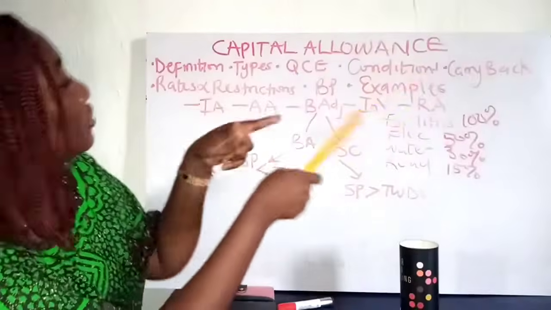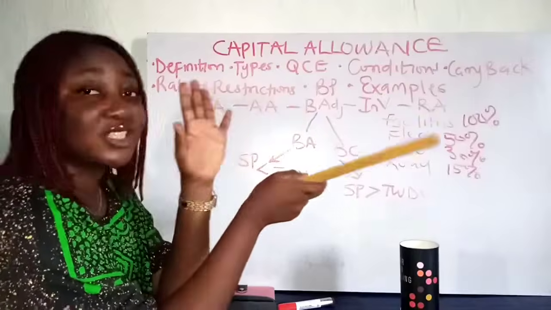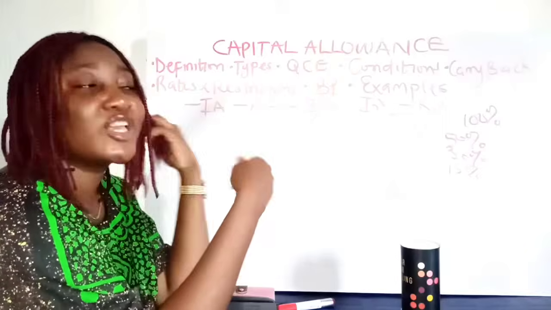Then let's go to rates and restrictions first. Rates and restrictions. So the rates of capital allowance, I'll put it on the screen. The rates are usually given in exam questions. You're not expected to cram the rates, although as you solve more questions, you get so used to the rate.